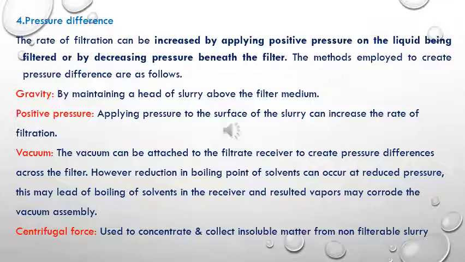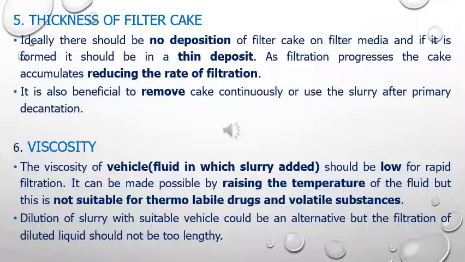Fourth is by use of centrifugal force. Here we subject the slurry first to centrifugation and then we filter it, so that becomes an easy process. Next factor is the thickness of the filter cake. Ideally, there should be no deposition of the filter cake, but if at all it is formed, it should be a thin deposit. As the filtration progresses, the thickness of the filter cake increases and thereby it reduces the filtration rate. So it is beneficial if we remove the filter cake continuously, so that will maintain the rate of filtration.